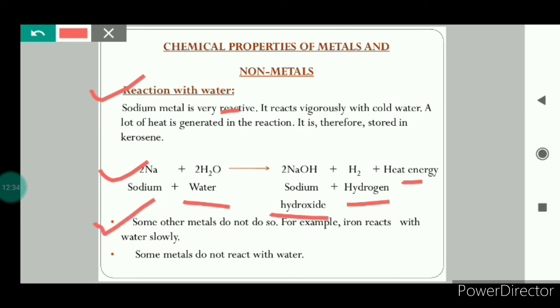Some other metals do not react vigorously with water. In fact, they react slowly with the water. For example, iron. Iron reacts with water slowly. And there are some metals which do not react with water at all. If we talk about the non-metals generally, they do not react with water.